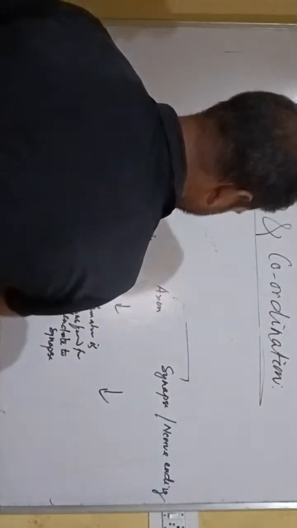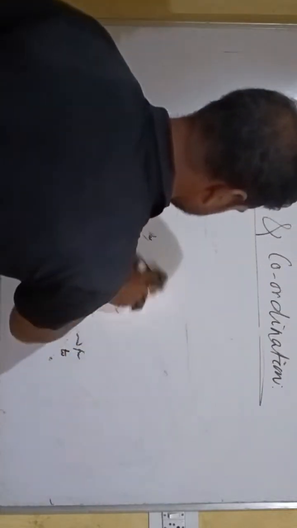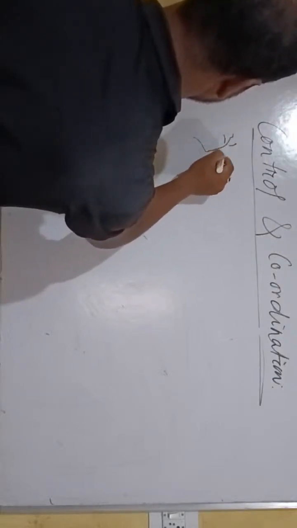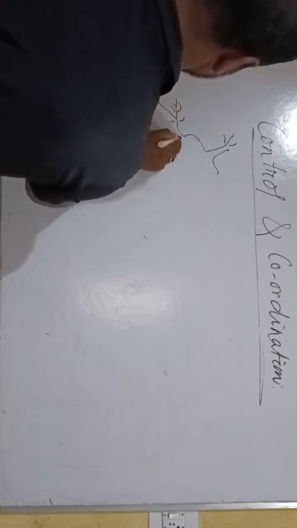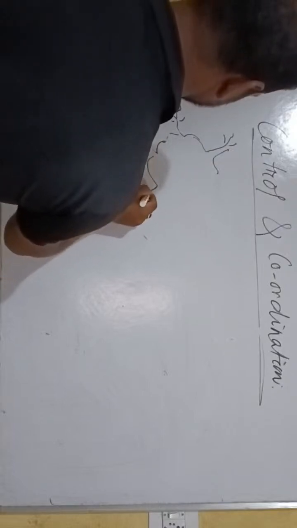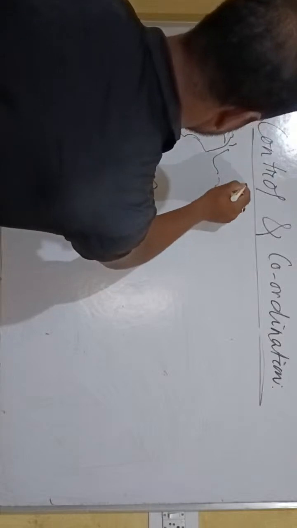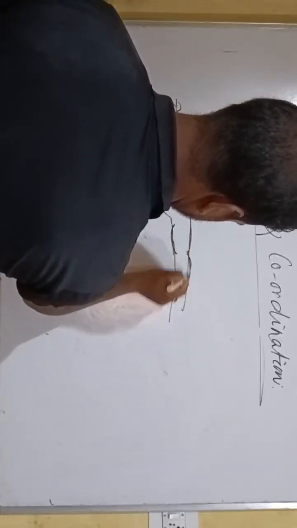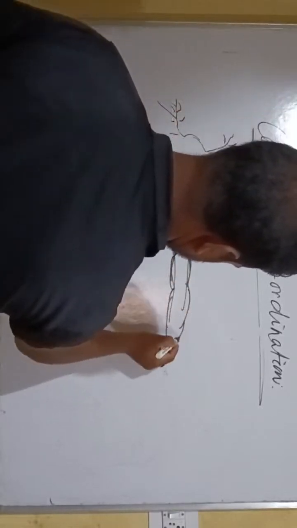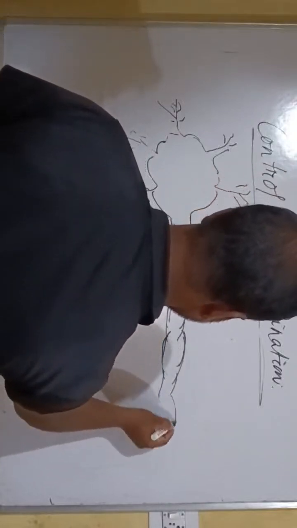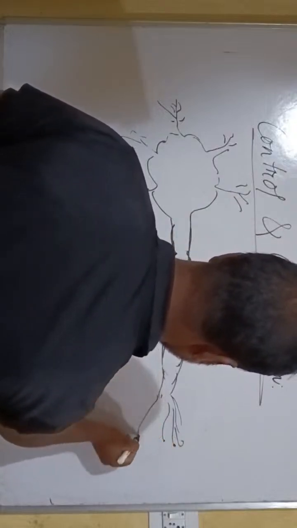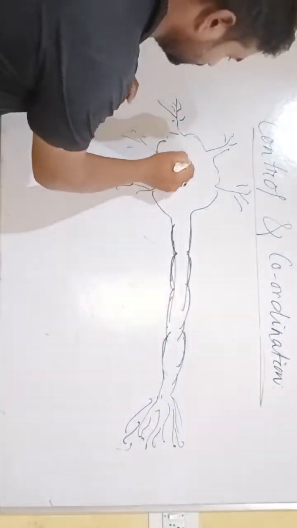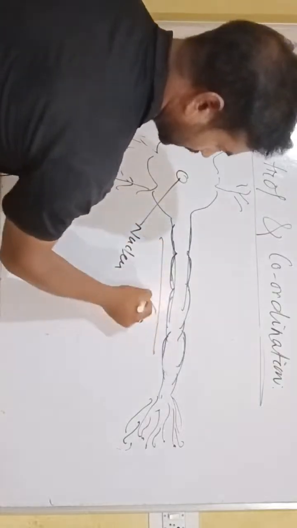Next, the diagram of a neuron or nerve cell. This is the cell body, this is the nucleus, this is the axon.